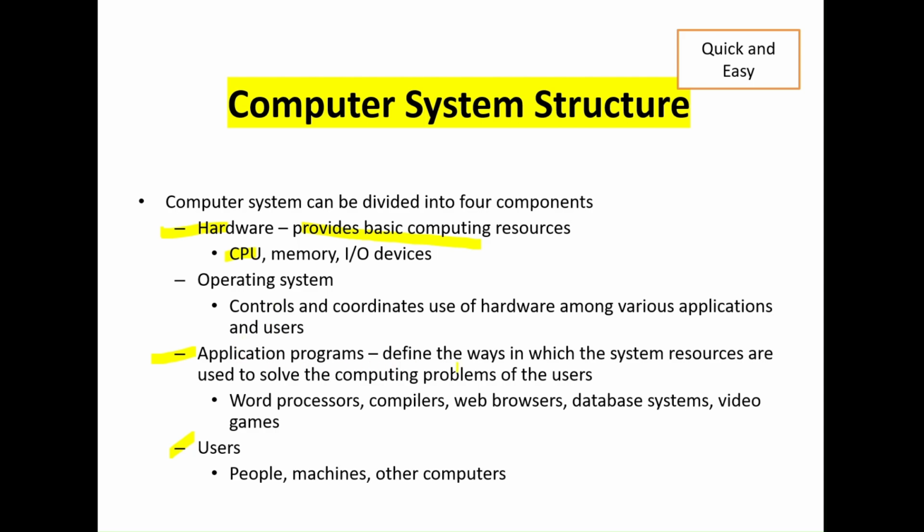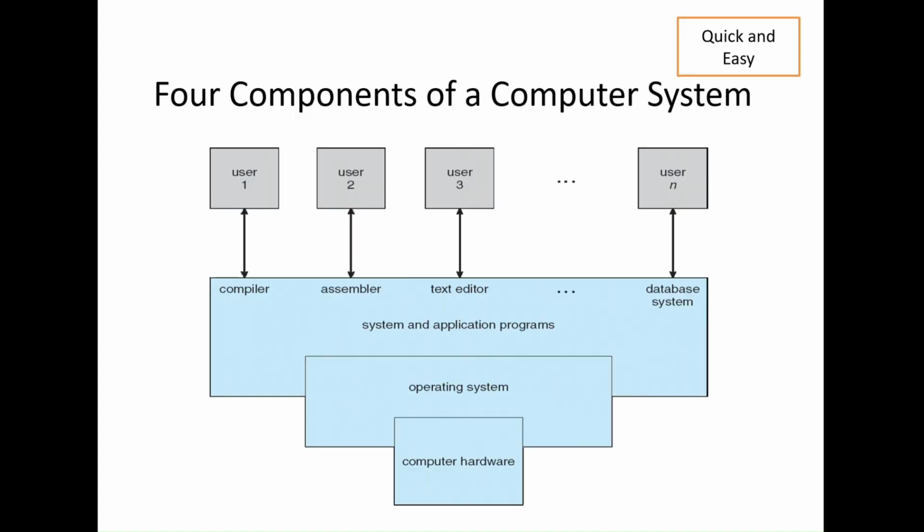So what are application programs? Application programs are the way the system resources are used to solve the computing problems of the user. Application programs, like a web browser or compilers, are how we solve the computing problems of the user. The applications are made so that the user can easily access the resources and do their tasks on their own. So who is the user? Users are people, users are machines, users are computers. So these are the four components of a computer system.